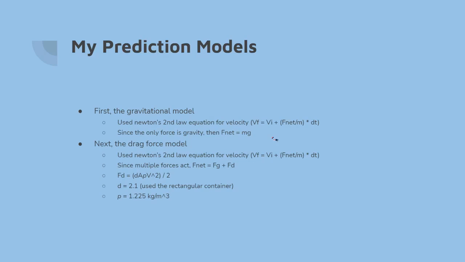The next model we used was the drag force model, where we again used Newton's second law equation, but we had multiple forces to make F net. So here we have the gravity force plus the drag force. For drag force, here's the equation we already looked at. For the coefficient of drag, we used 2.1 because the sock I used was shaped for the most part as a rectangular container, and then the density of the air I found to be 1.225 kilograms per meter cubed.